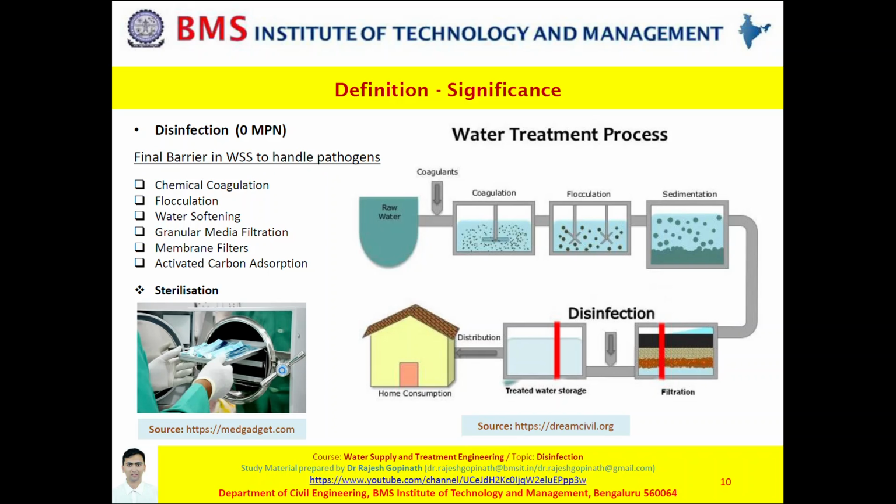Having understood the relative significance of the various operations and processes towards eliminating microorganisms, having now confirmed that disinfection is a prime operation or process which cannot be done away with, let us now understand its evolution. Let us now move on to the next slide, slide 11.